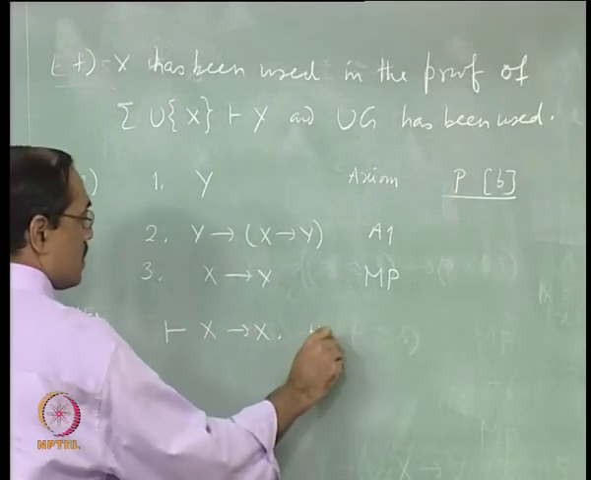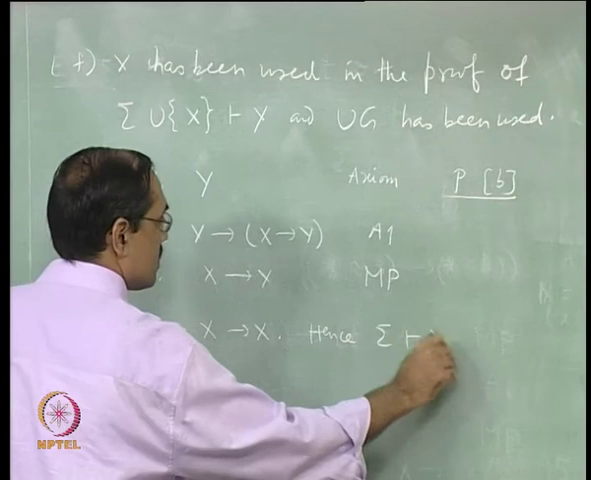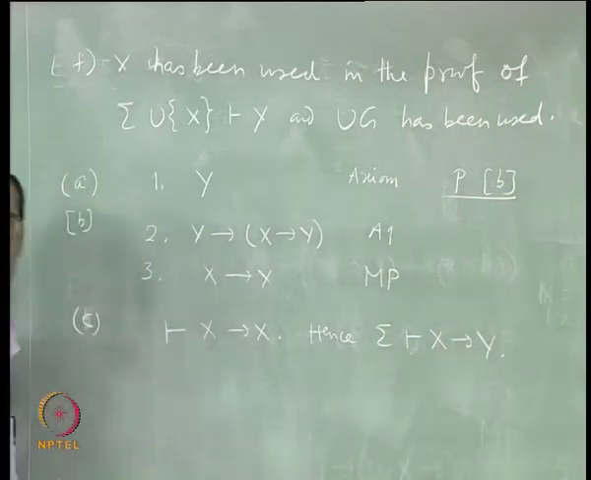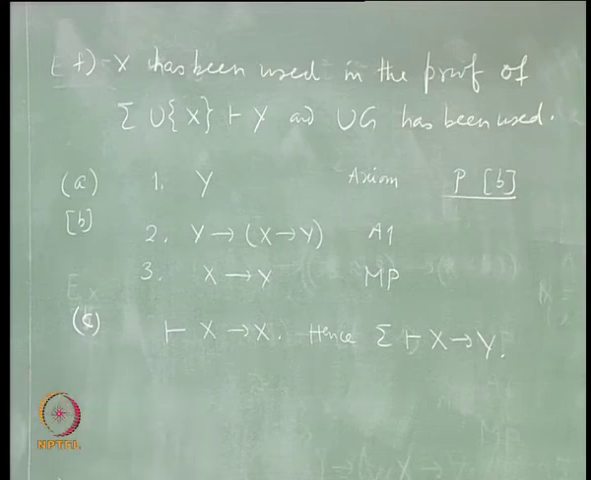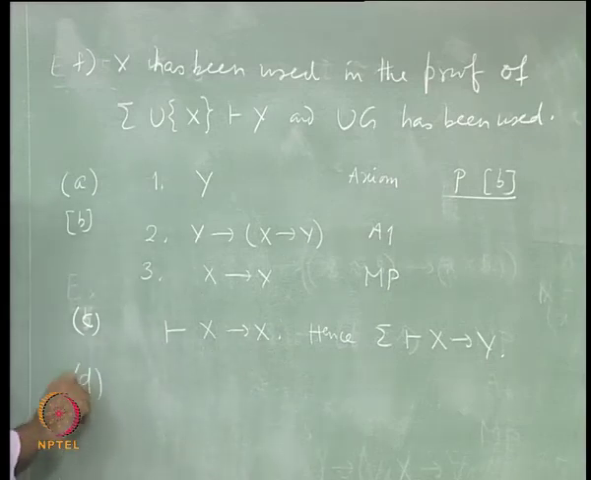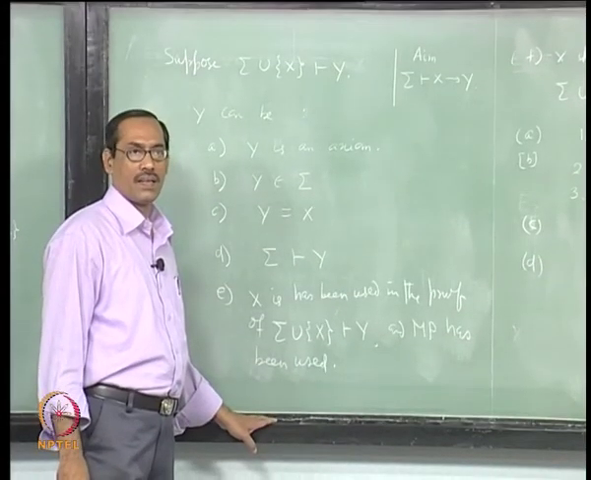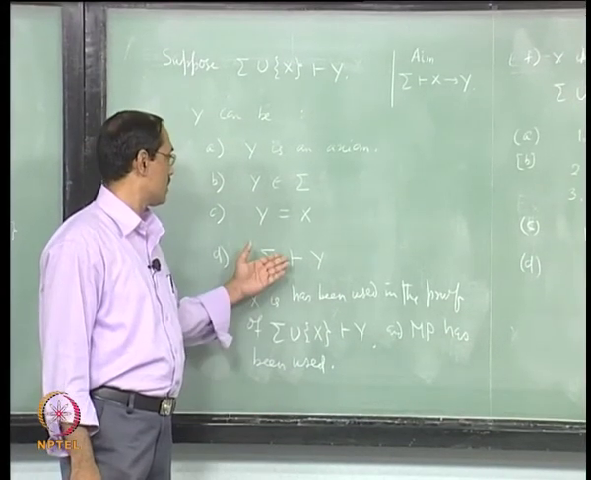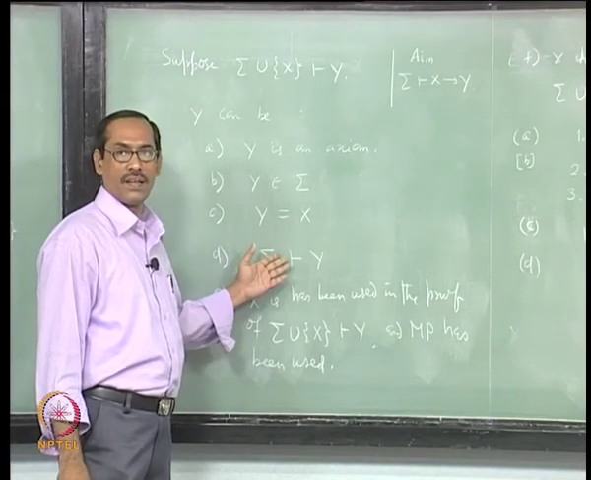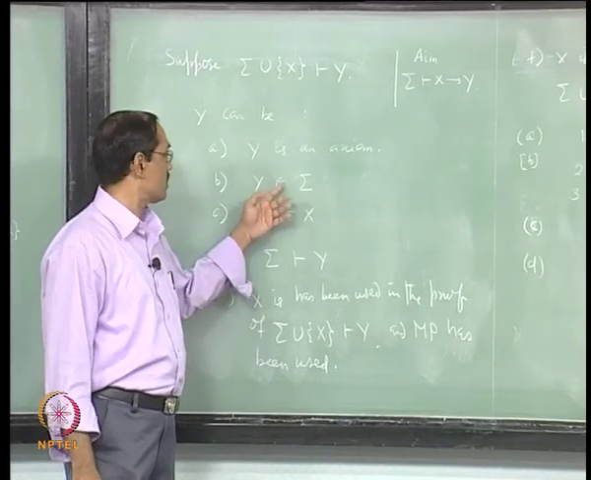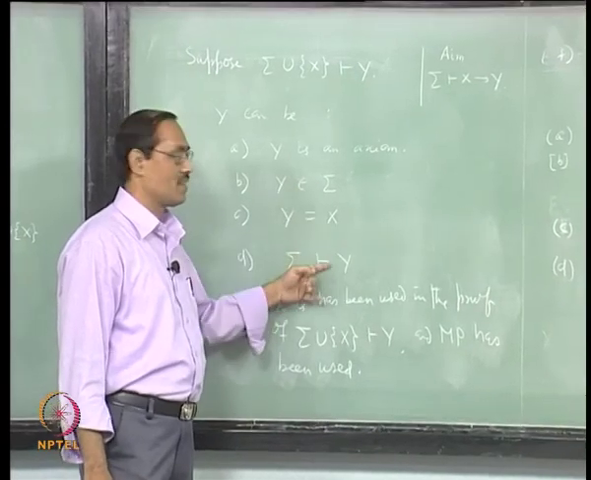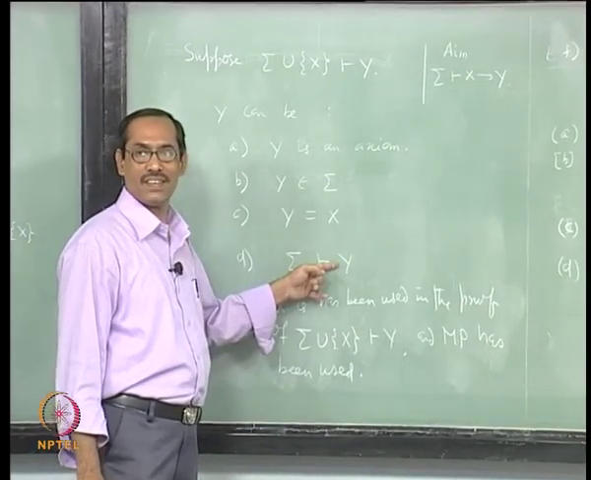Hence, by monotonicity. We do not need monotonicity, but since we have proved it, let us mention it. Next case D, sigma entails y. What to do here? Just like case B.